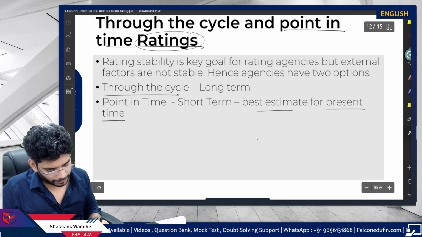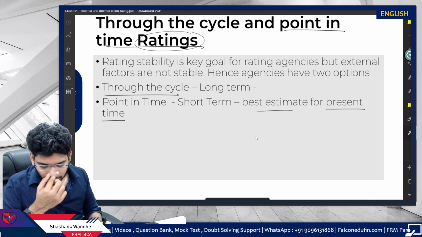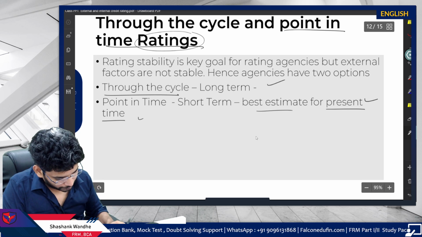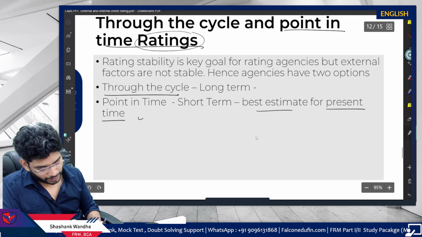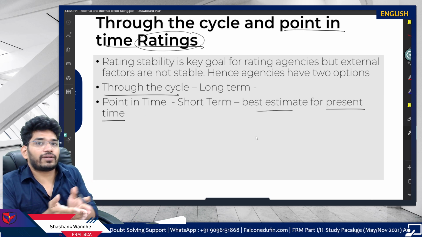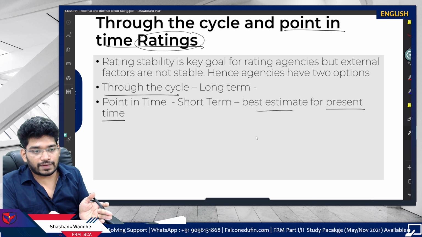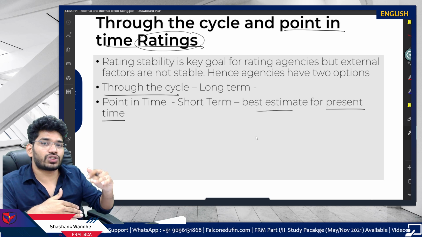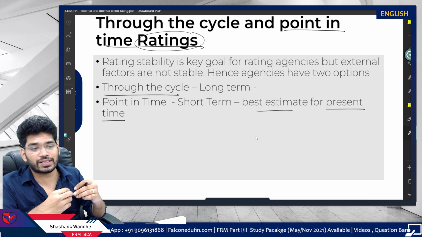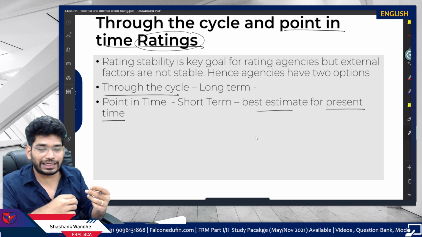That's it. Okay. So why are these two systems required, point in time and through the cycle? You have different securities, right? So you cannot keep on changing your scales again and again. The agencies cannot keep changing their ratings, right?